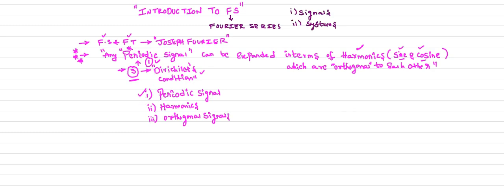So to understand the definition of Fourier series expansion, what is a Fourier series expansion? One must understand the three important conditions, three important factors. One is the concept of periodic signal, because Fourier series is applicable only for periodic signals.